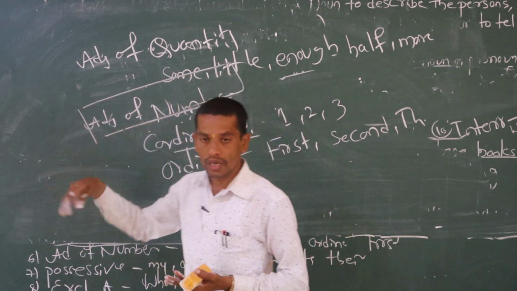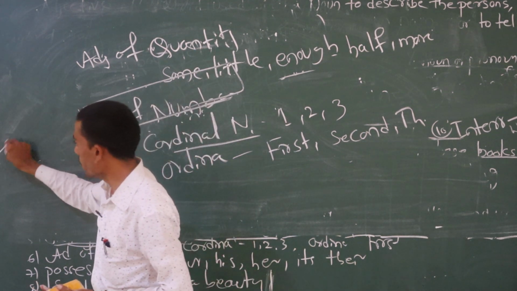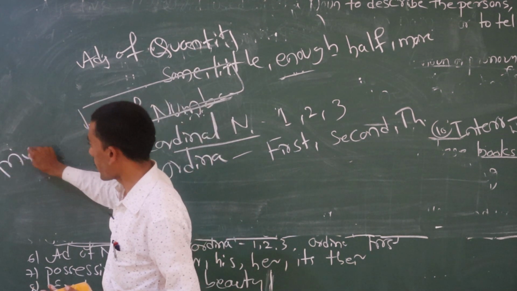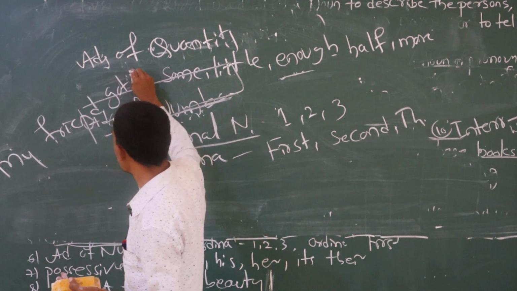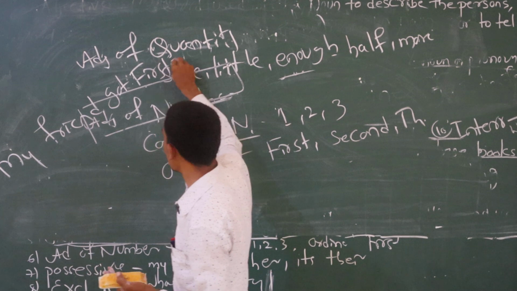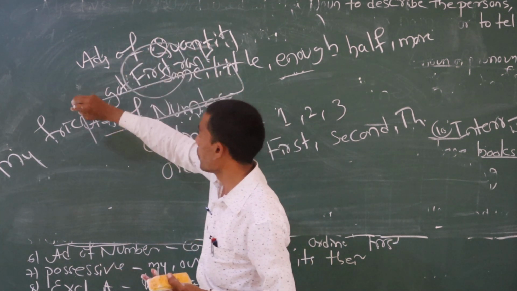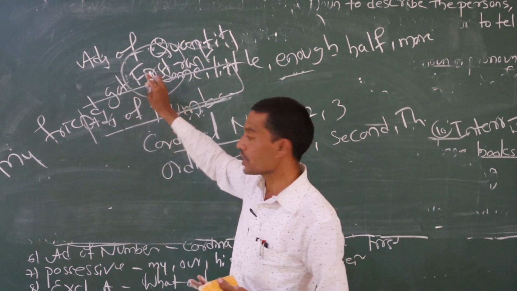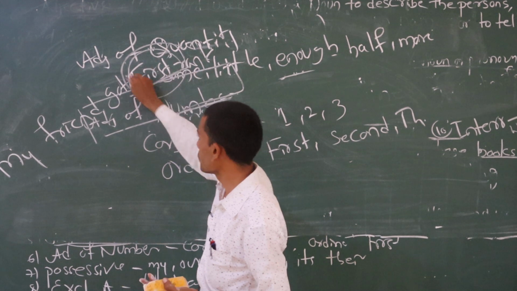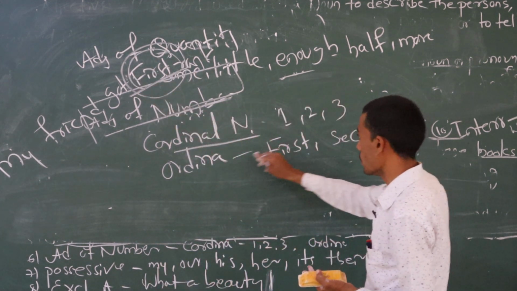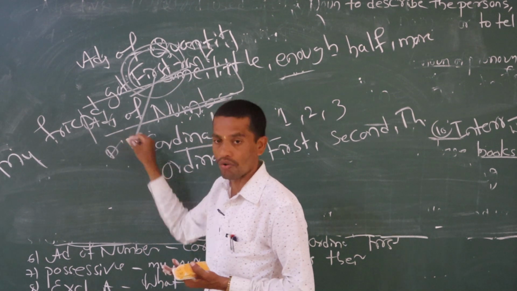Suppose you attend an exam, they give the same: My friend got first rank. They write like this, first rank. You have to find out which part of speech it is, whether it is adjective of quality or adjective of number. Just underline the word first. I told you that this is an ordinal number. So by seeing the word first, you have to find out that this is adjective of number.